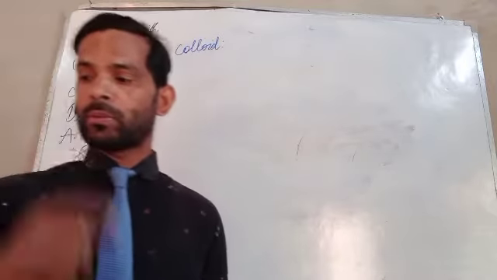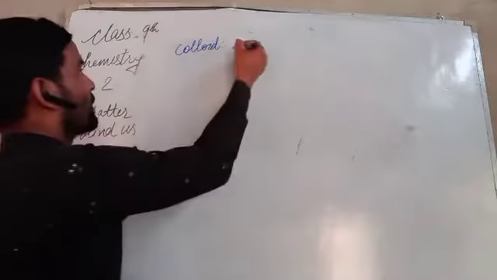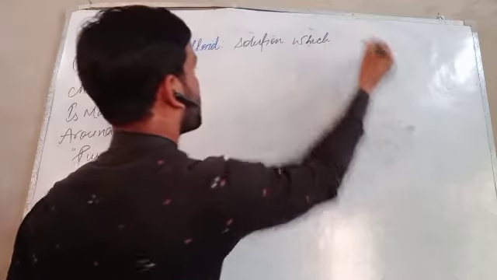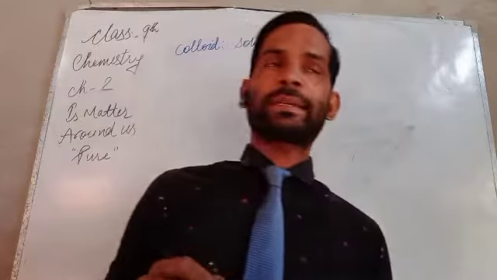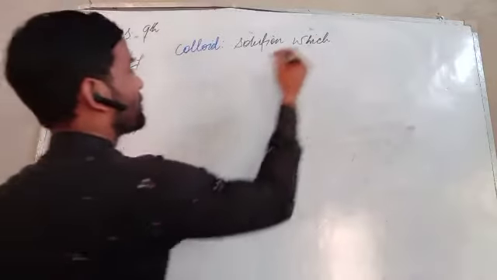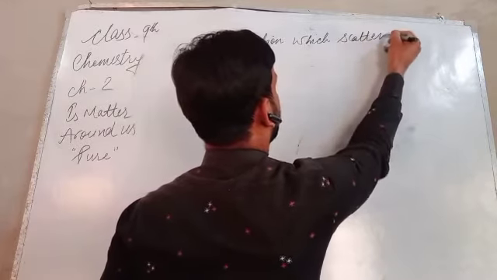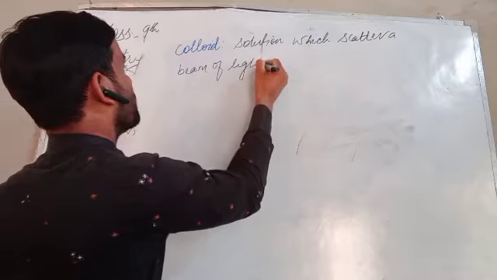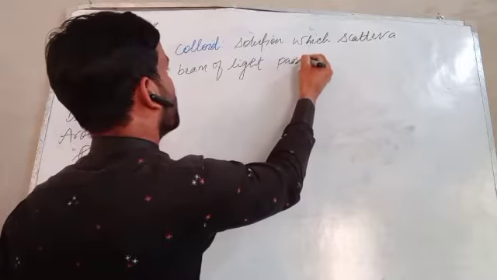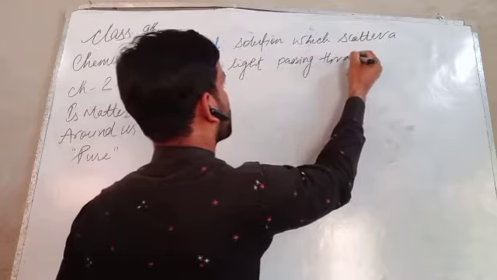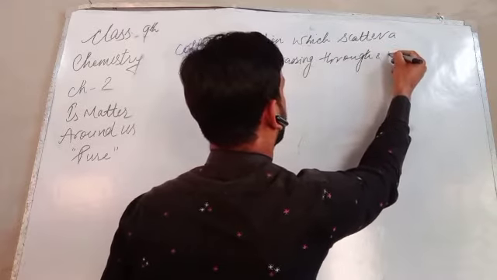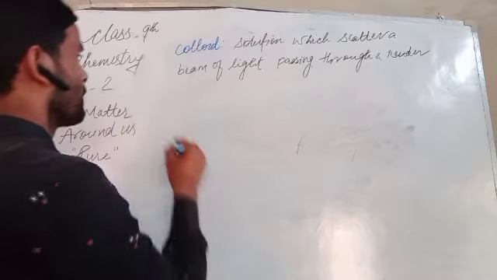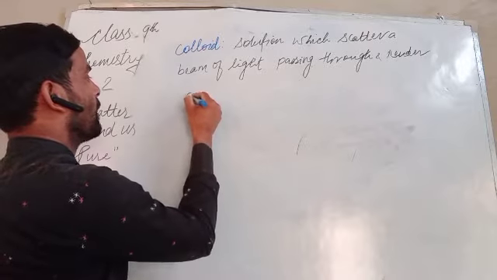Colloids are solutions which scatter a beam of light passing through them and render a visible path.